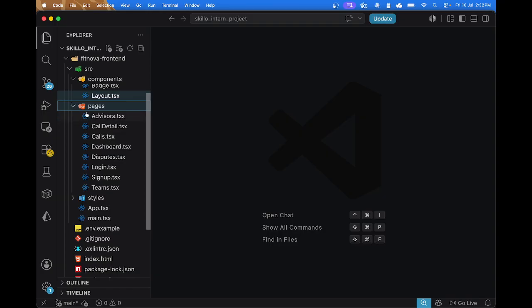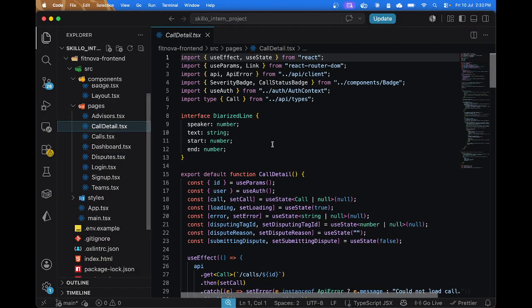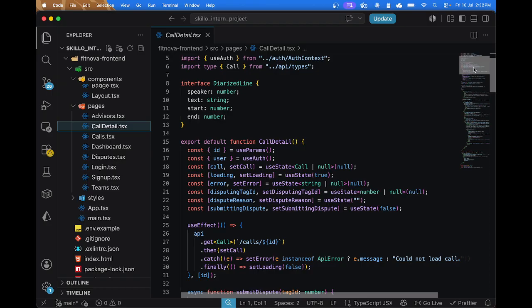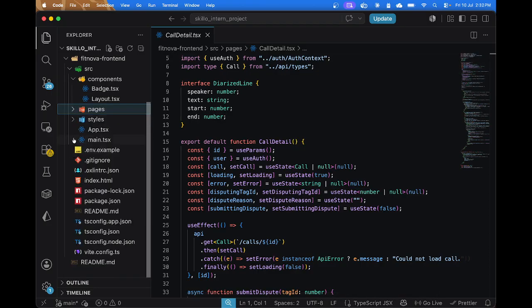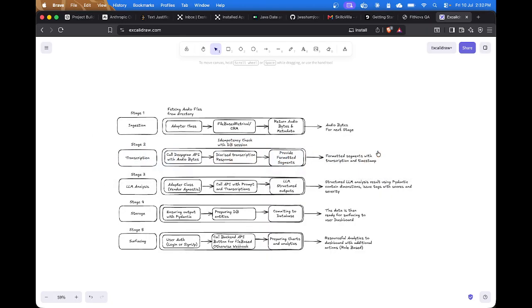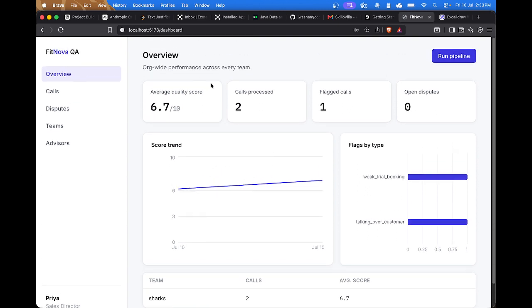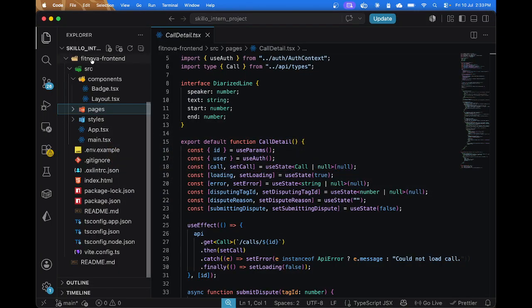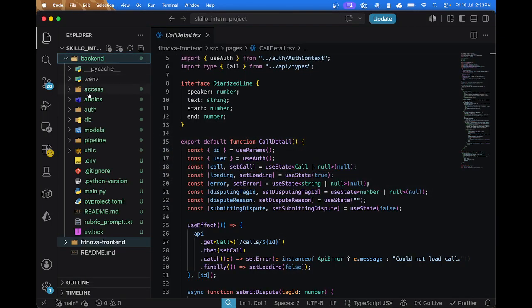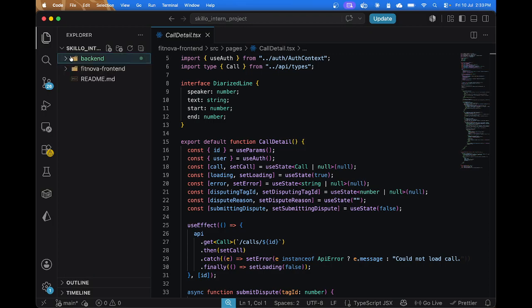Actually, instead of going through every front end code, let me show you the front end in action. It's running currently. This is my Excalidraw. I'll share the link in the readme.md. You can view it easily. And here it is. I have already processed the calls. I only had 2 audio files, and that is why it is showing only 2 here.